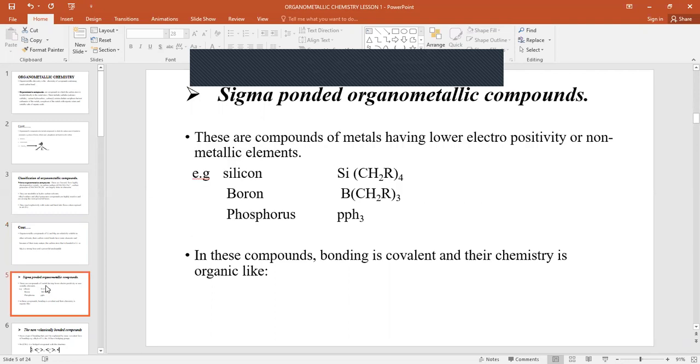Another type of classification is the sigma bonded organometallic compounds. These are compounds of metals having a lower electropositivity, or non-metallic elements. Examples, we have the silicon organometallic compounds, boron organometallic compounds, and phosphorus organometallic compounds. And in these compounds, bonding is covalent and their chemistry is organic-like.